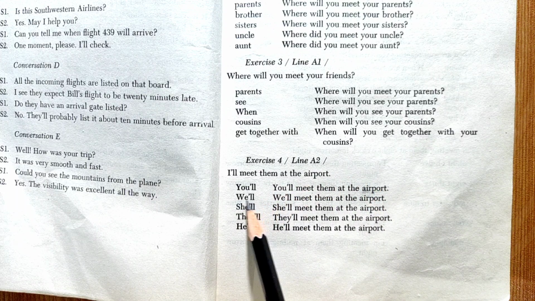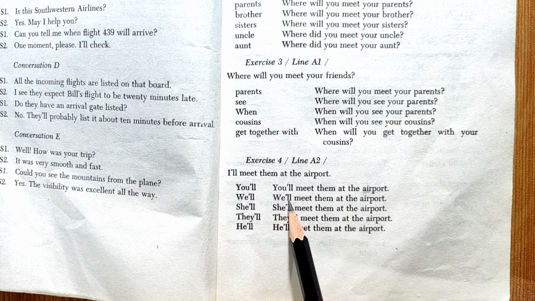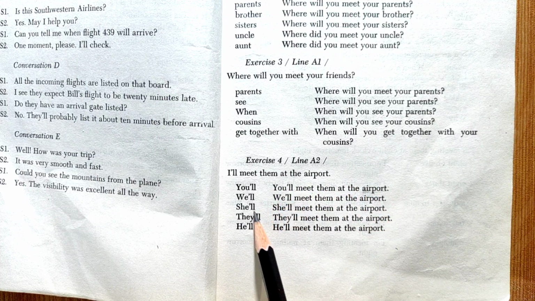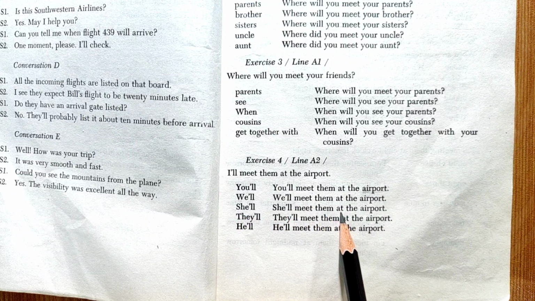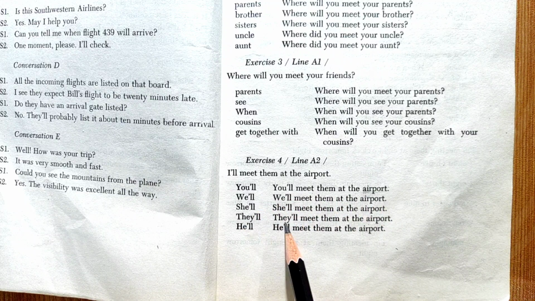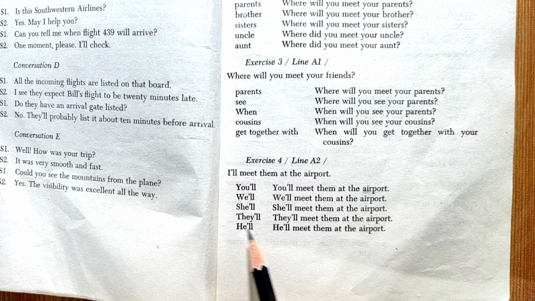Next word is we will. We use it in a sentence like this: We will meet them at the airport. Next word is she will. She will meet them at the airport. Next word is they will. They will meet them at the airport. Next word is he will. He will meet them at the airport.